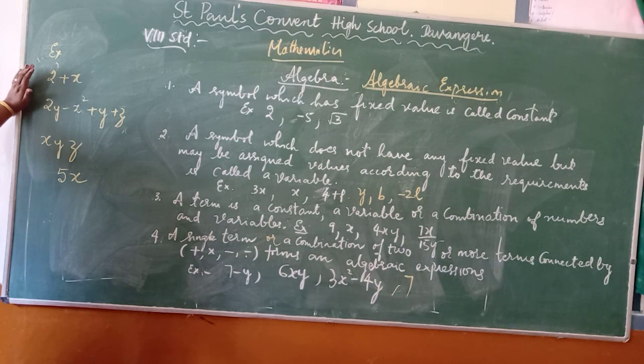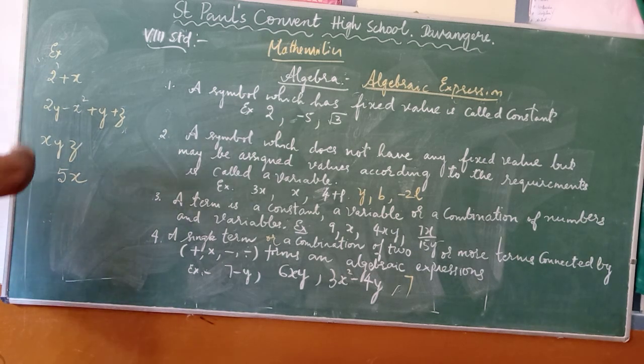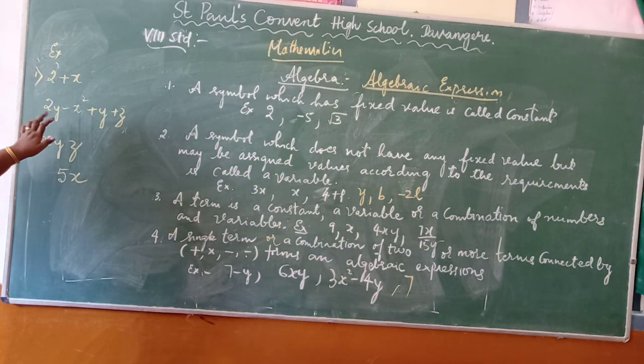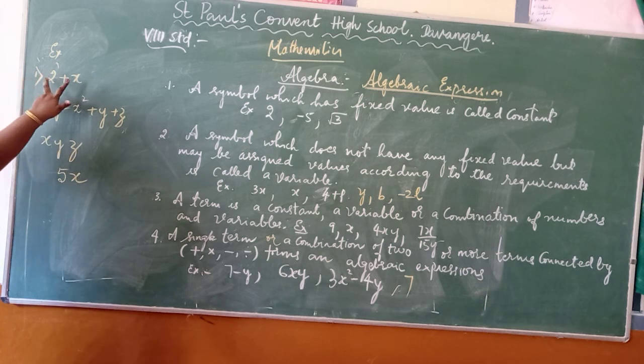Now if you see these examples, you can identify the terms, constants and variables. Okay, first example, let us see. In this first expression, how many terms are there? There are 2 terms connected with what?